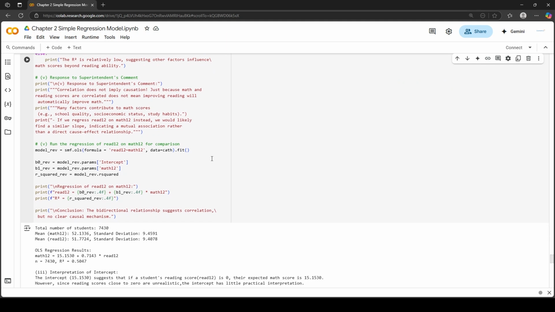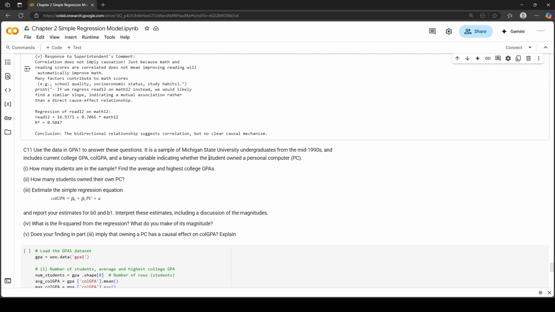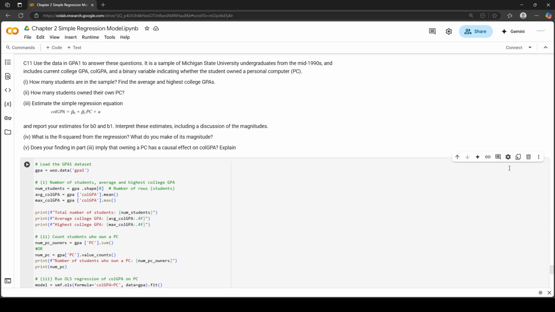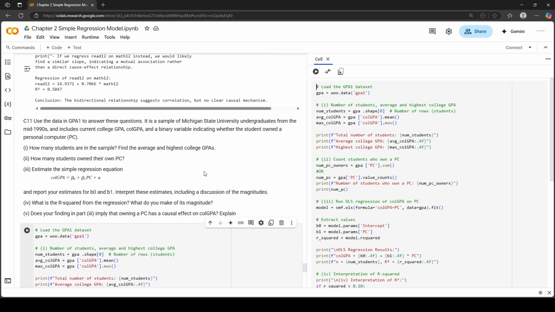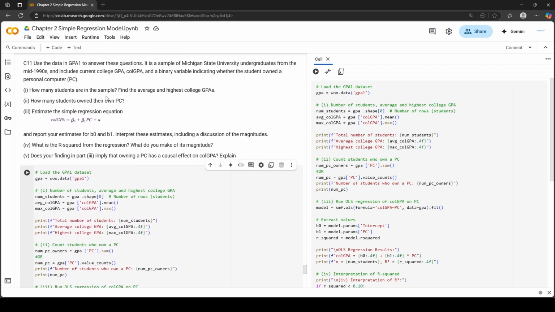So we are done with this question. So let's move on to the next question. In the last question, we are using the dataset GPA1. It is a sample of Michigan State University undergraduates from the mid 1990s and includes current college GPA, called colGPA, and a binary variable indicating whether the student owned a personal computer.